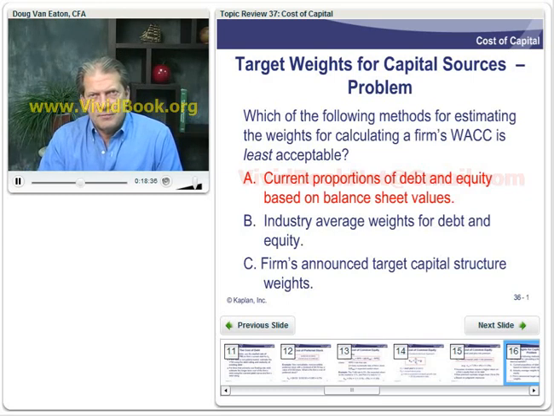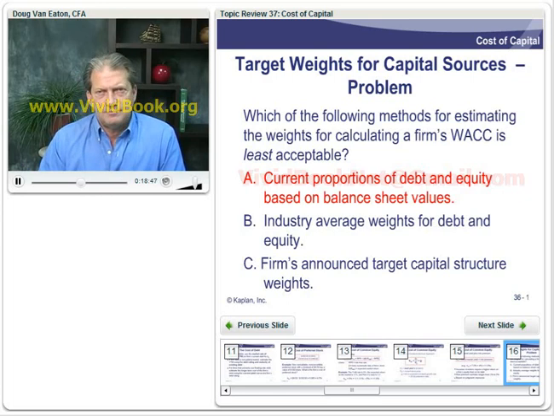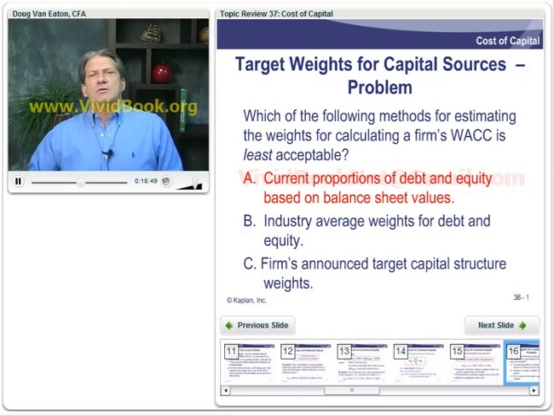It says current proportions of debt and equity based on balance sheet values. Well, even if we're using current proportions and not making any adjustments at all, we still want to use market values, not balance sheet values.